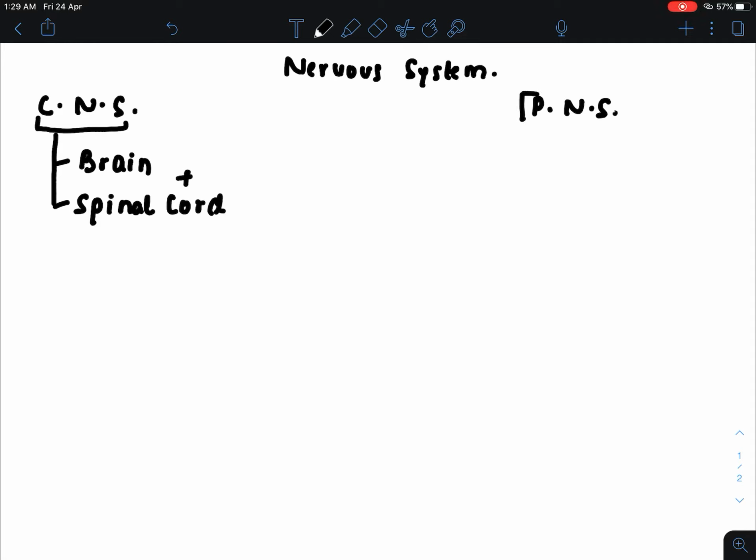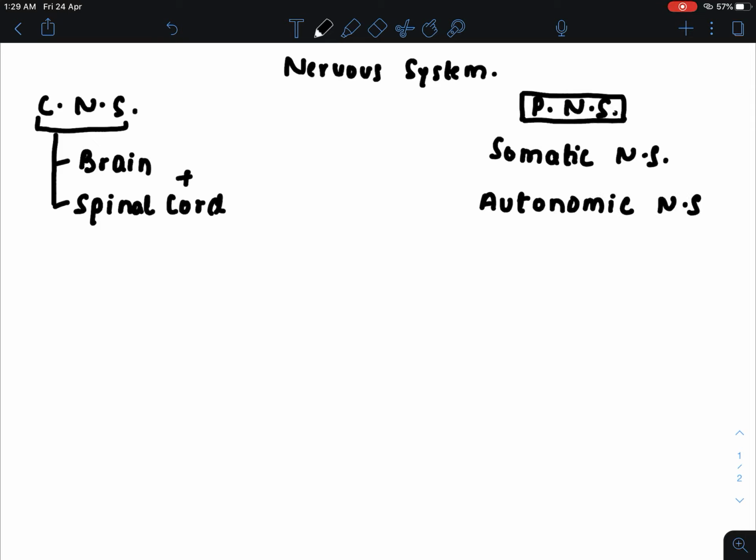And the peripheral nervous system, which is the neuronal tissue that lies outside the central nervous system, is composed of the somatic nervous system and the autonomic nervous system. And we are very much concerned about this autonomic nervous system.